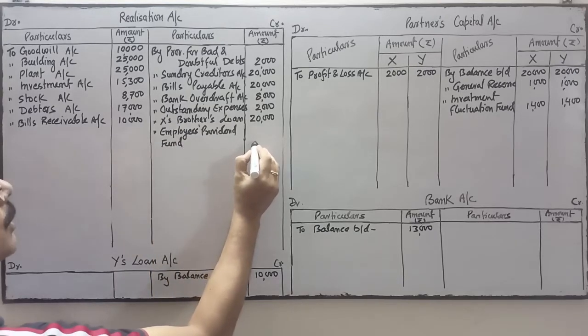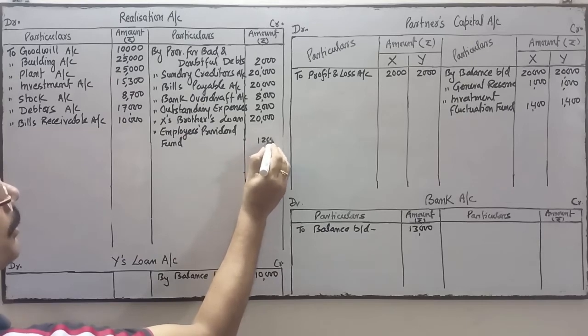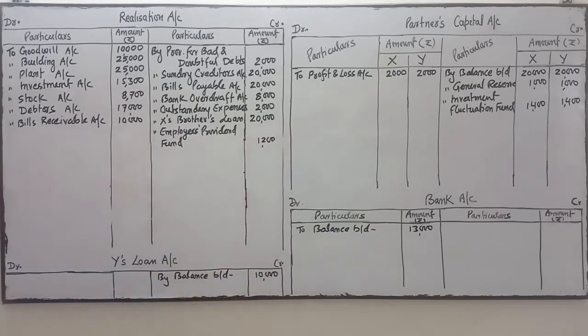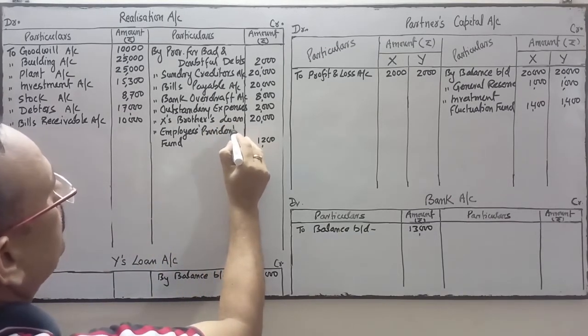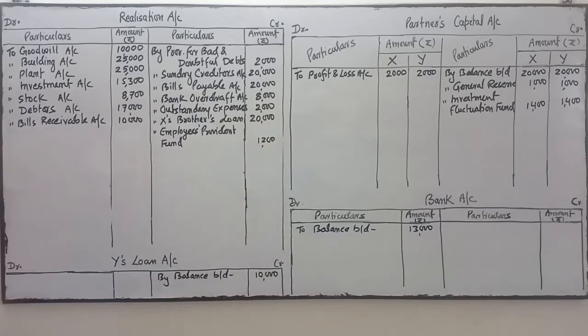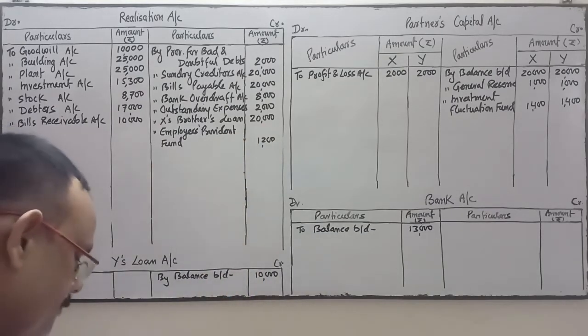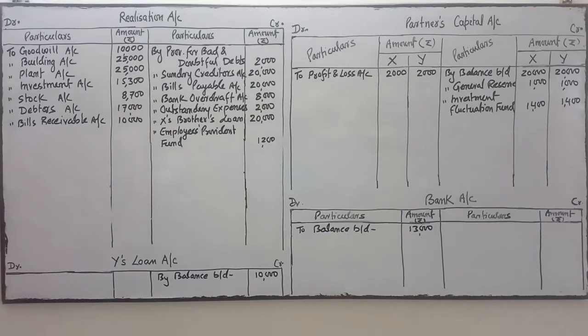How much is it? 1200. External liabilities we have to pay to whom? We have to pay to the employee provident fund. So this will be paid to the employees, so it's an external liability.